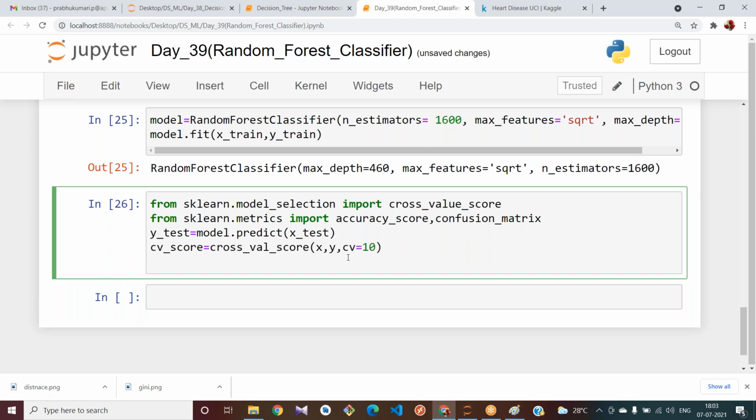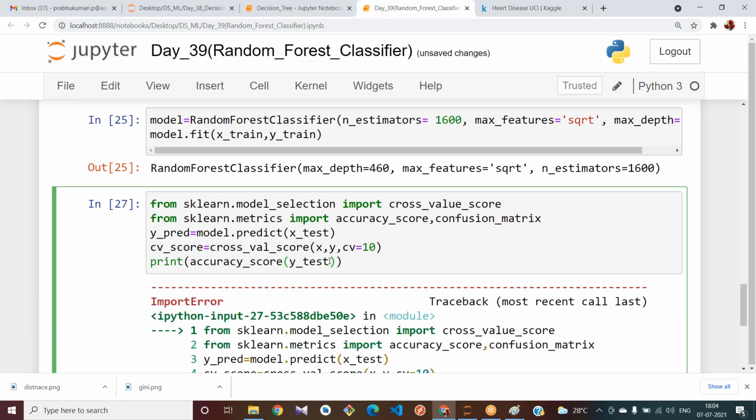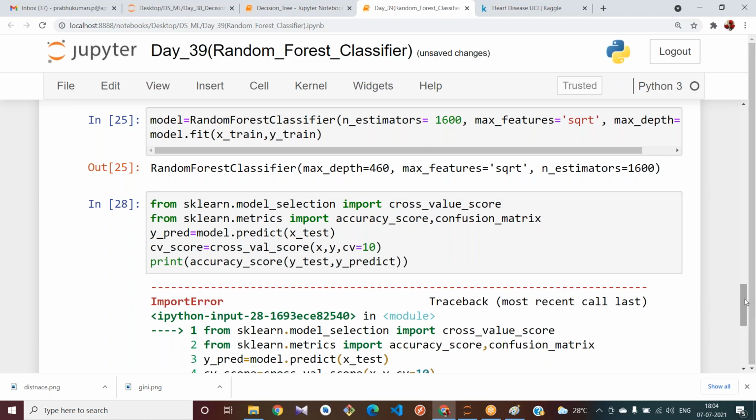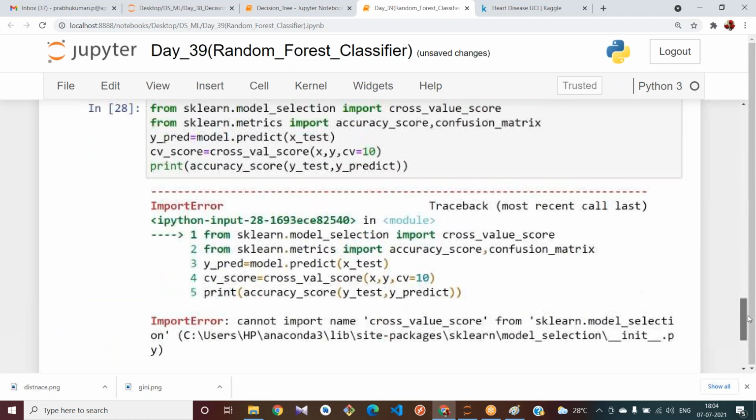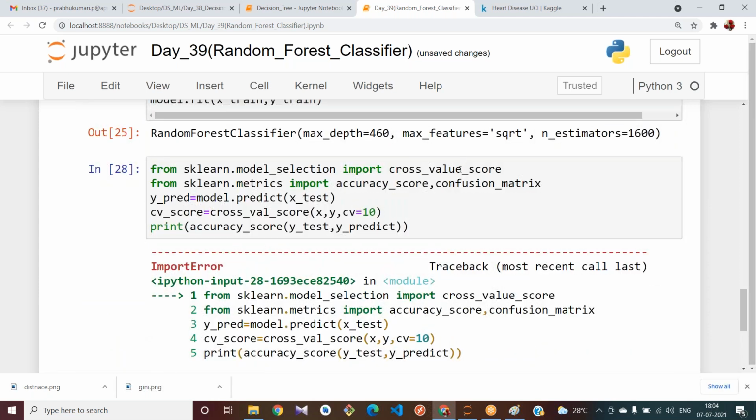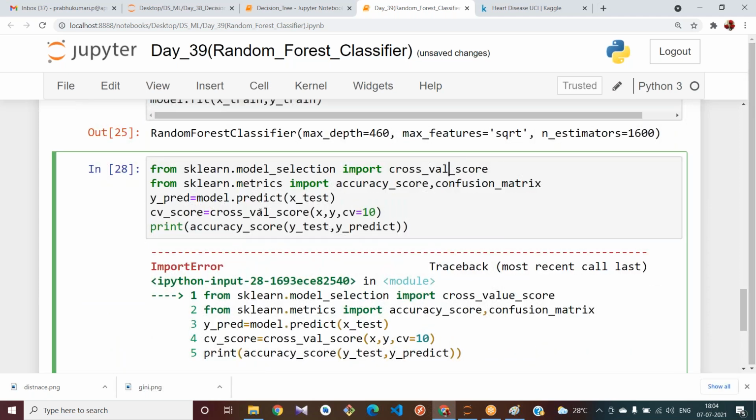Okay. Now let us print accuracy_score of y_test comma. Okay, I have written y_test, sorry. y_test comma y_predict. Now my values will change. Cross_val, here not value, val you have to take.